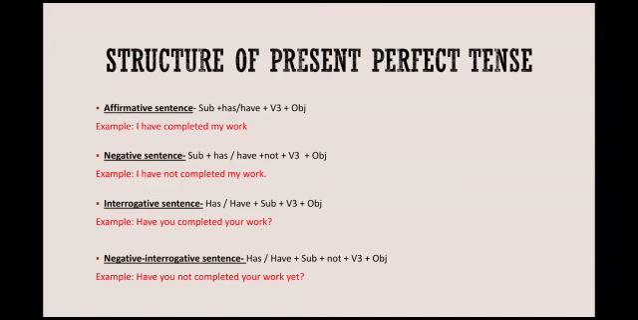Negative interrogative sentences means those sentences which have not and are also questions. The helping verb is again placed before the subject, but not will be placed after the subject. So the formation will be has or have plus subject plus not plus third form of verb plus object. For example, have you not completed your work yet? Has Ram not seen this movie earlier? Etc.